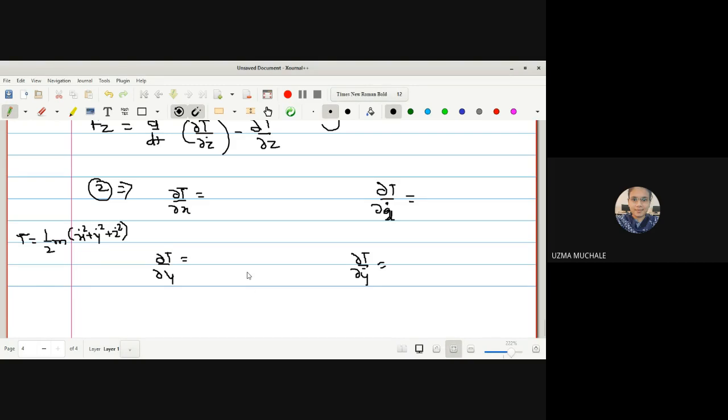Tell me, do you see a term of x? There is x dot, and that is the derivative of x. Do you see simply x? We have to calculate the derivative of T with respect to x. No, ma'am. So what is the derivative? It must be 0. Yeah, 0. Now tell me the derivative of T with respect to x dot.